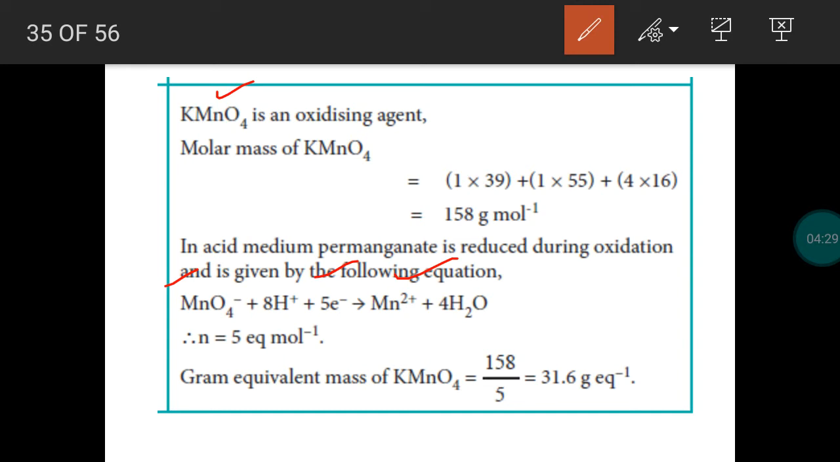The molar mass of potassium permanganate is 158 gram per mole. We add atomic mass of potassium, manganese and oxygen. Finally we get molar mass of potassium permanganate as 158 gram per mole. The formula to calculate gram equivalent mass is molar mass divided by equivalence factor. That means how many electrons gained by the oxidizing agent potassium permanganate, 5. So gram equivalent mass of potassium permanganate is 31.6 gram per equivalent.